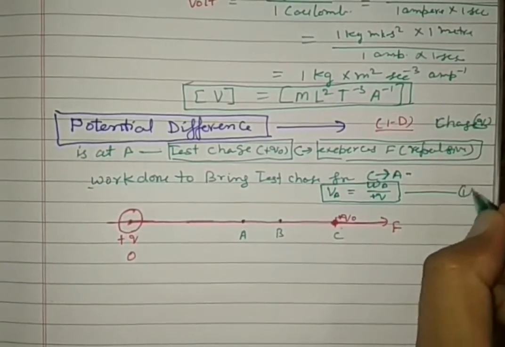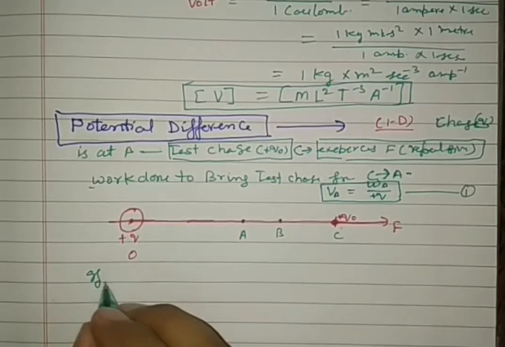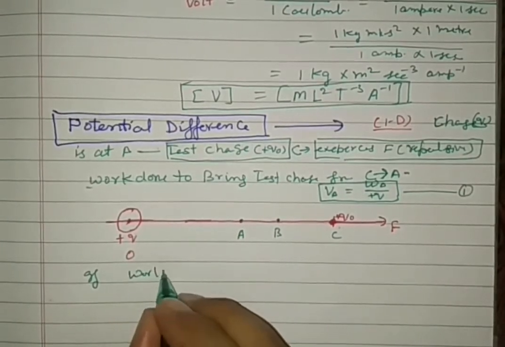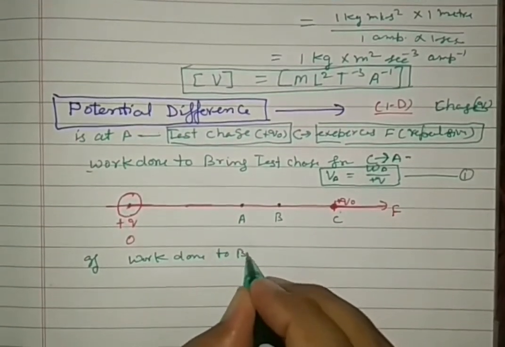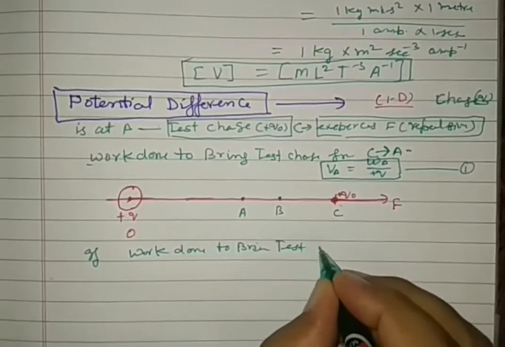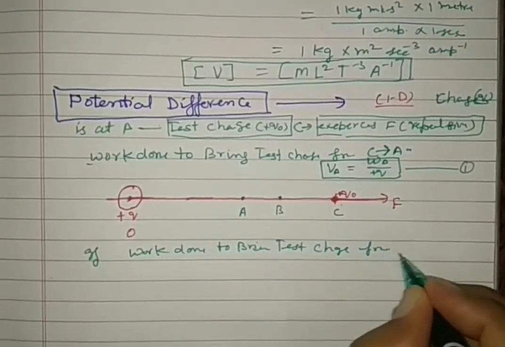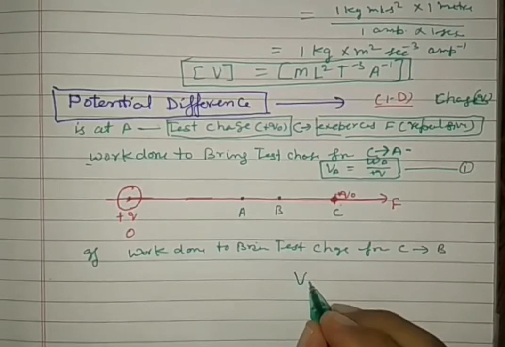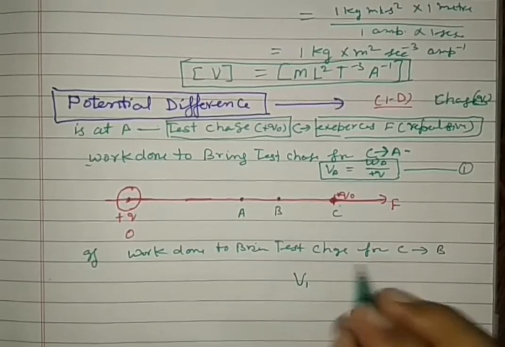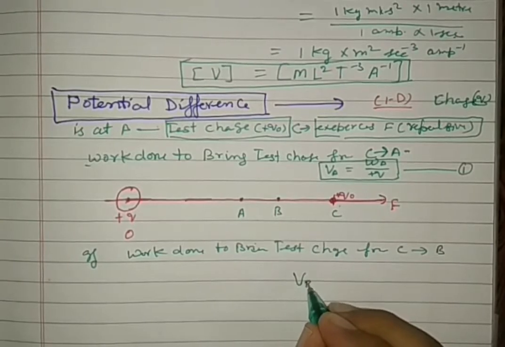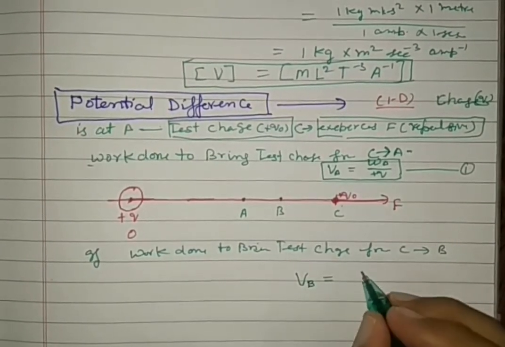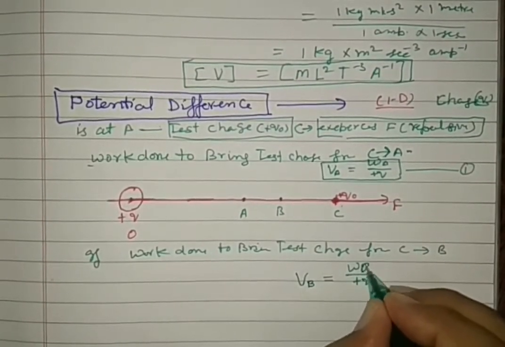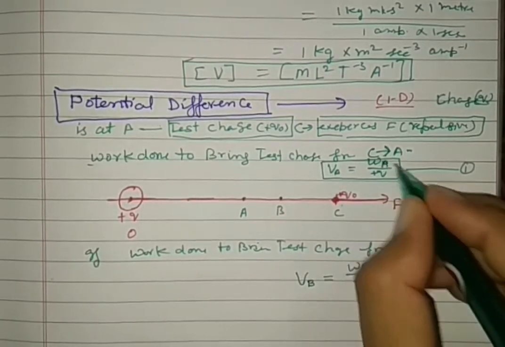Electric potential at A. Now, second, if we bring the test charge from C to B, the work done to bring the test charge from C to B is, by definition, the electric potential of point B. Let this amount of work done be WB; here we have WA and this WB.